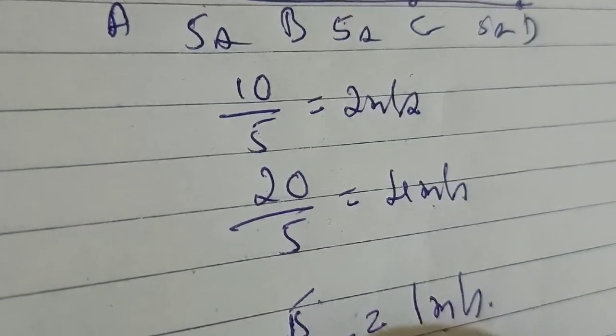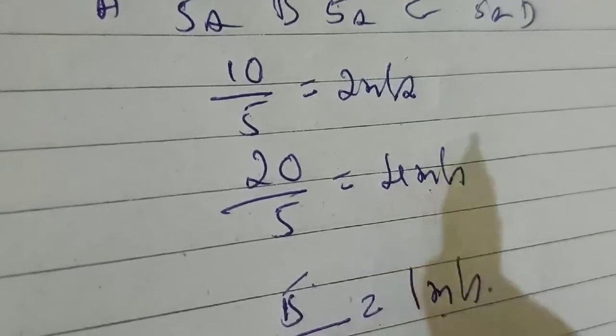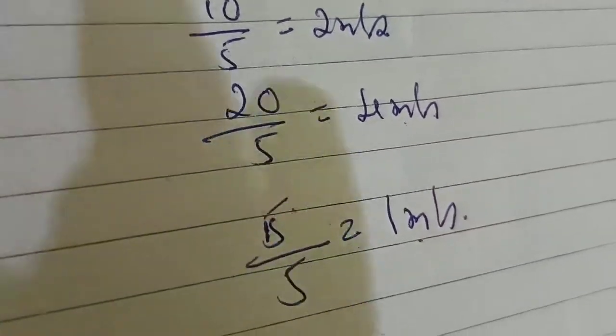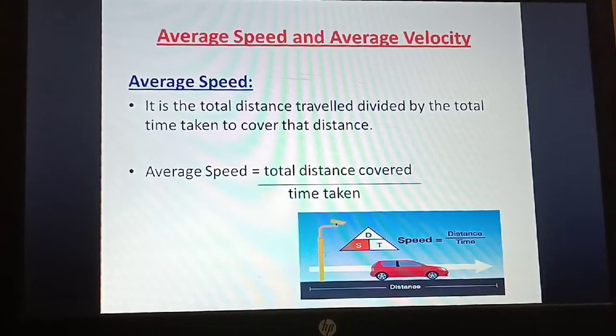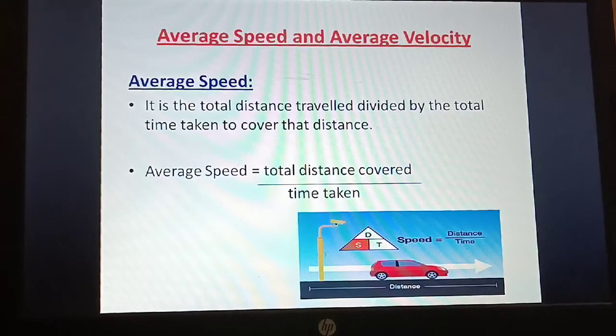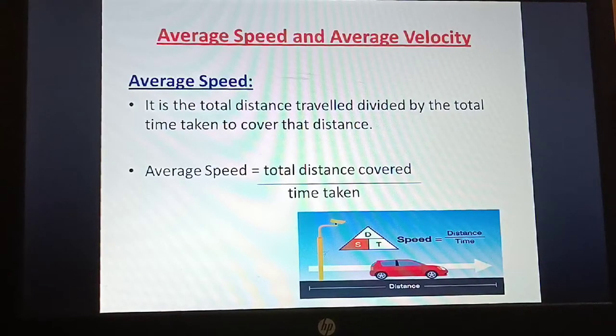So in such cases, how do we find the overall speed? Let's study average speed and average velocity. Why do we need average speed and average velocity?